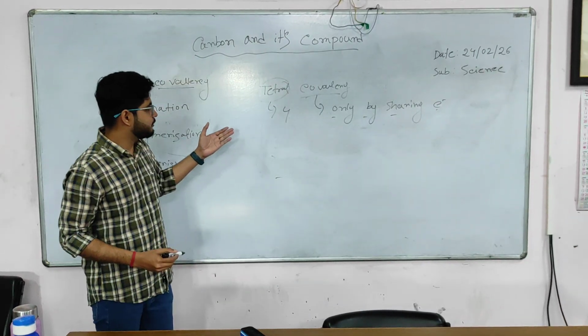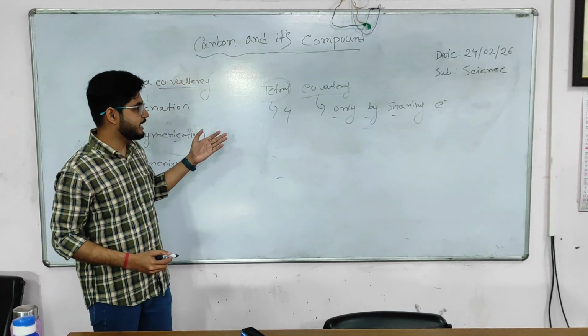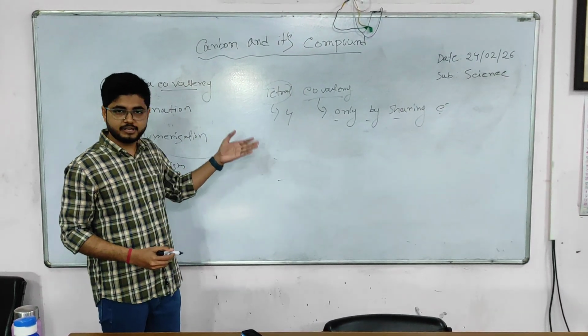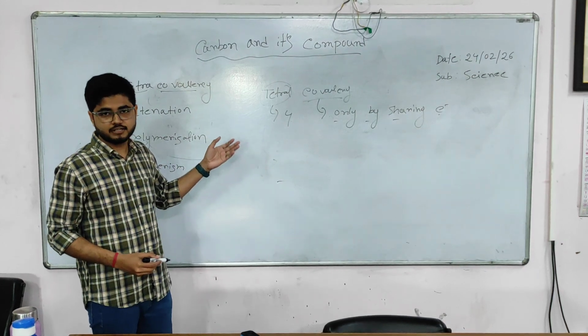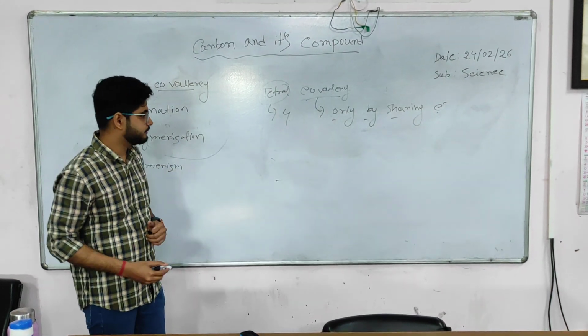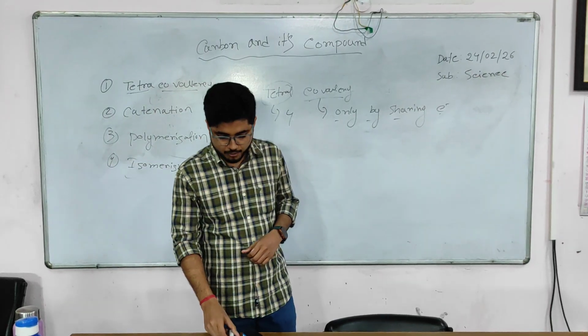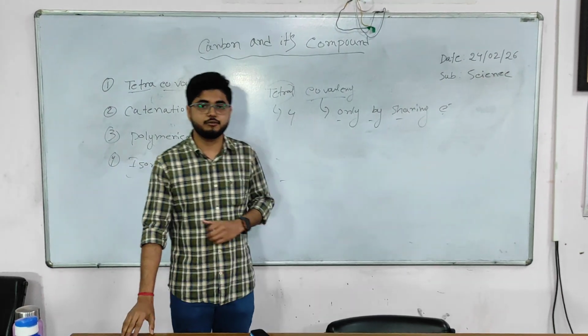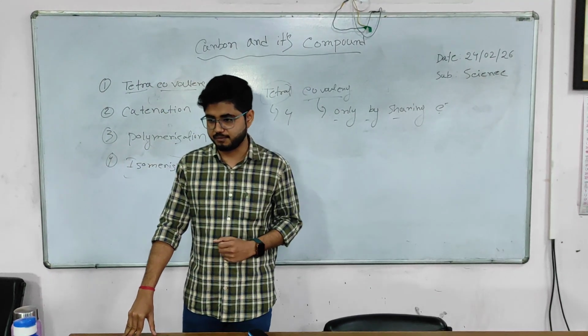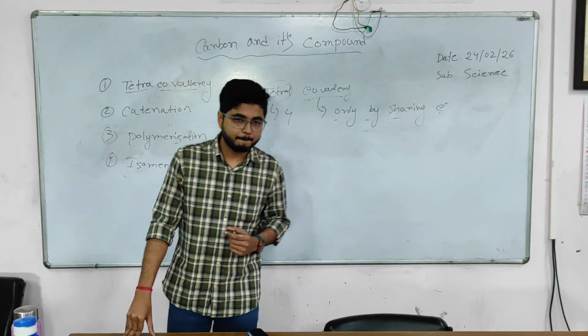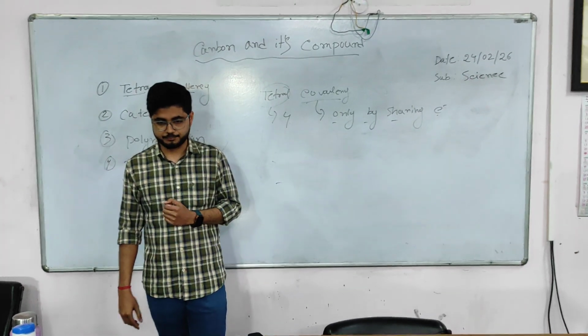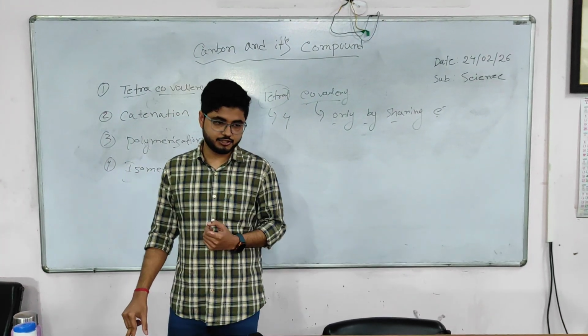Here carbon is tetracovalent, which means carbon forms compounds only by sharing electrons, and it shares 4 electrons. First we need to see how an ionic compound is formed. Suppose I have an extra electron and you need this electron.